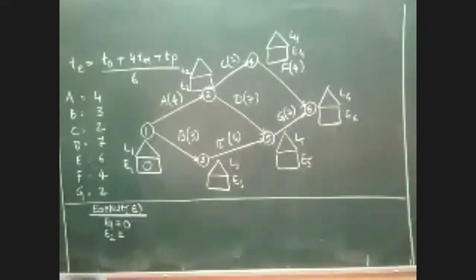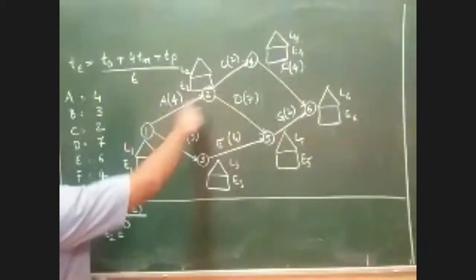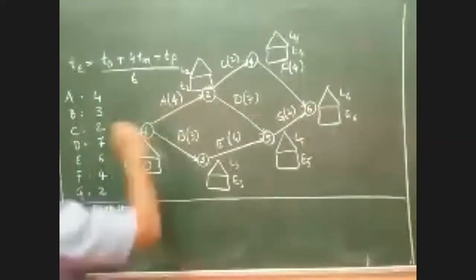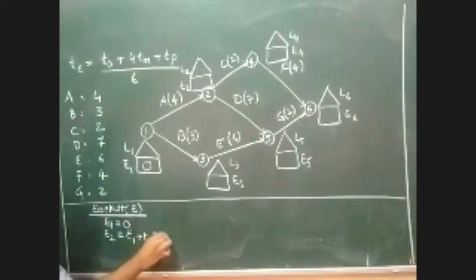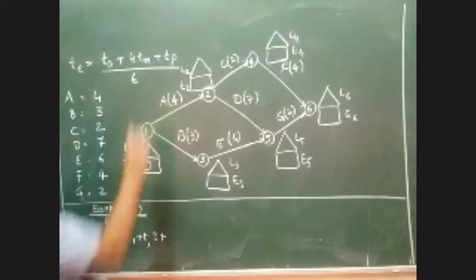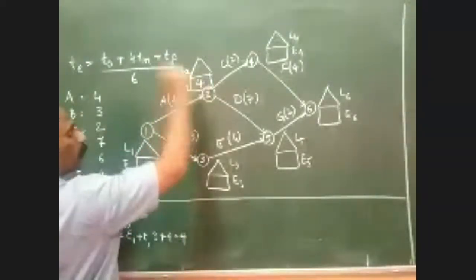E1 plus T. Yeah. So you can see E1 plus the duration 4. You can see from where E2 is coming. You can see 2 is coming from 1. Therefore, the equation becomes E1 plus T. That is 0 plus T, the duration is 4. 0 plus 4, that becomes 4. So the value of E2 equals 4.